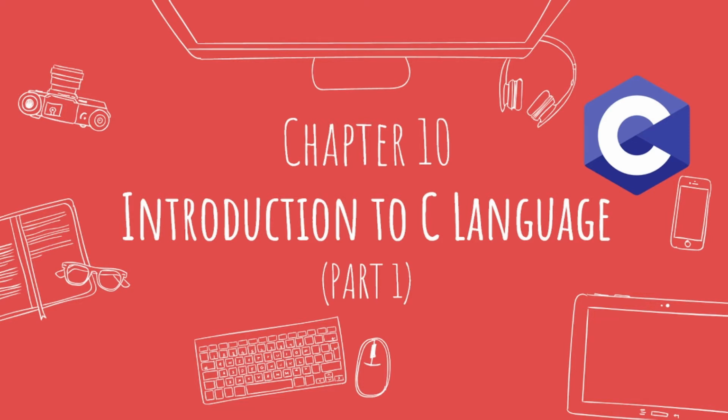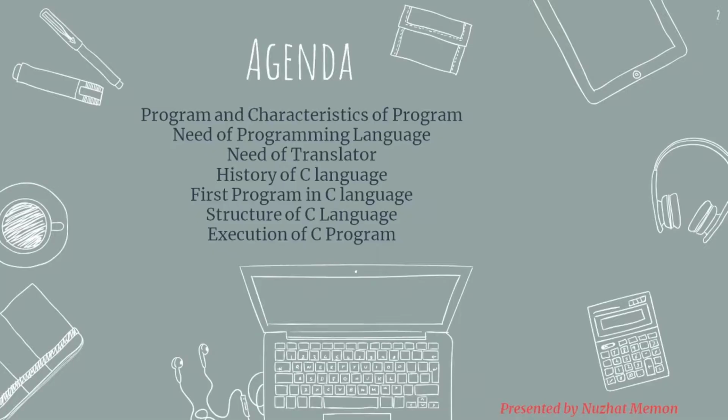So in this lecture, I will cover the basic things like what is a program and what are the characteristics of a good program. Then we will see what is the need of a programming language. Then we will see what is the need of a translator in any programming language. And then we will start the concept of C language with the history of C language, where we will learn about the importance of C programming language. Thereby, we will execute our very first program of Hello World using Turbo C++. Then we will get familiar with the structure of C language so we can write our C program. Lastly, in this video lecture, we will see the steps involved in the execution of a C program.